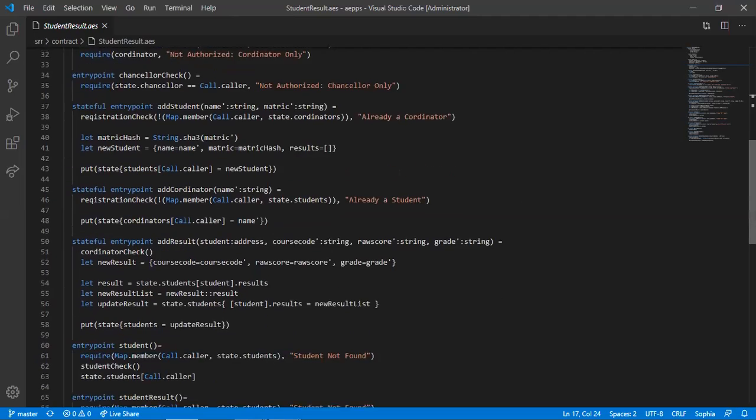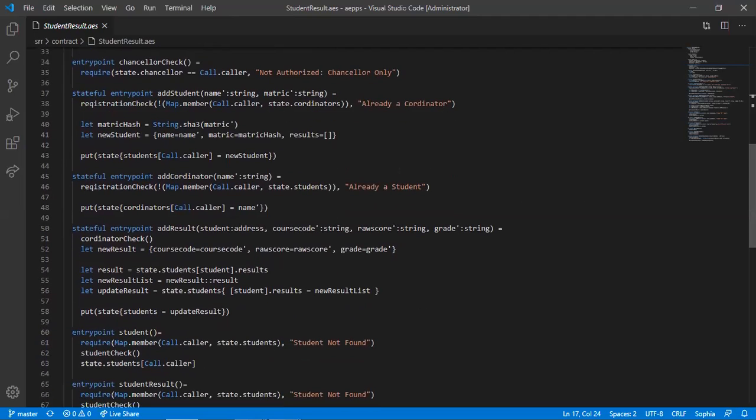Then we created the add coordinator function, which is also a stateful entry point function. And it's checking if the call.caller now is a student. If it's a student, bring out already a student. Else, saying put this name now in the coordinator state for this address.